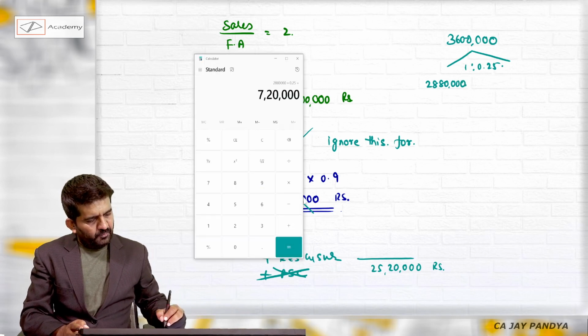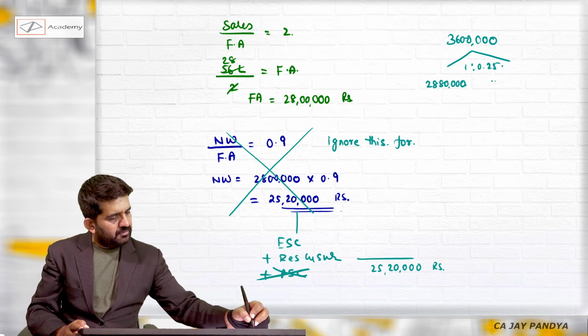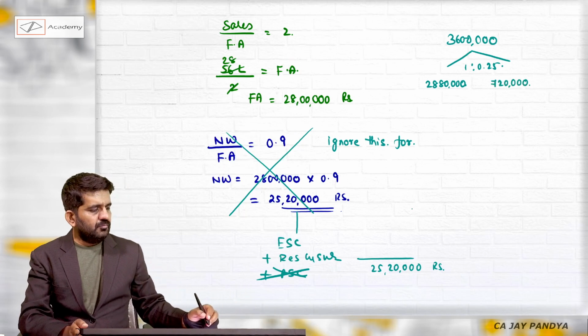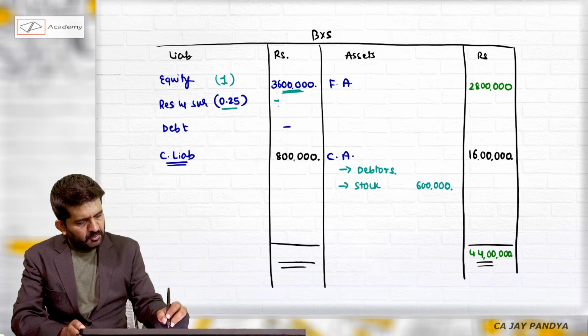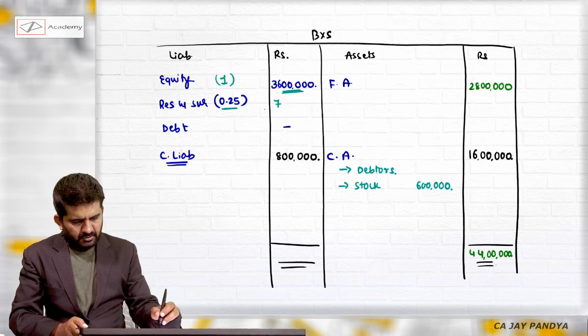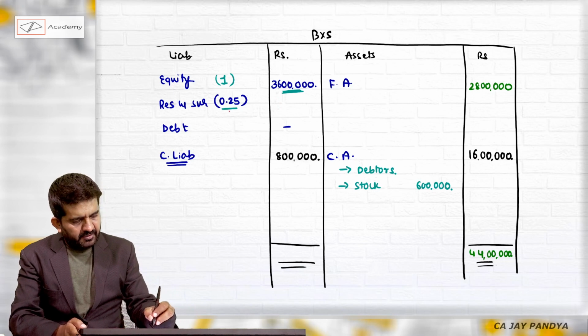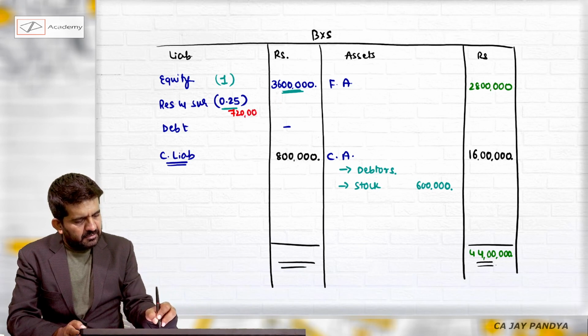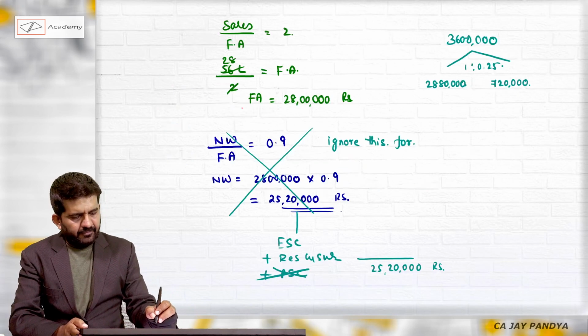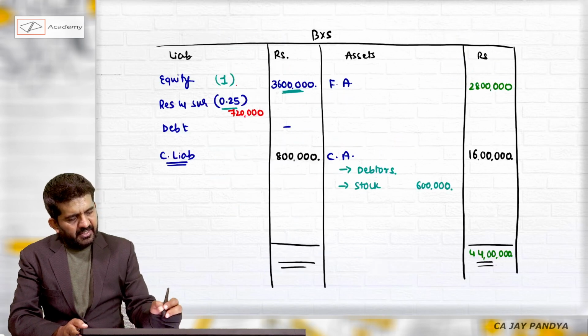Into 0.25, 7,20,000. So reserves and surplus will be 7,20,000. Sorry, I need to write it down in inner column. 7,20,000, and equity is 28,80,000.